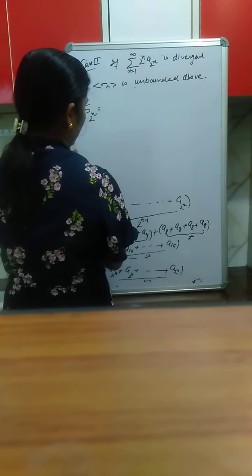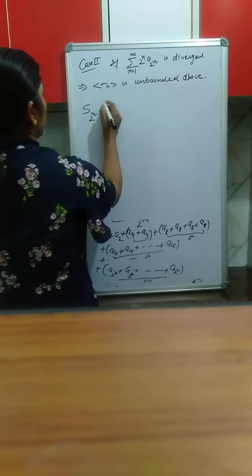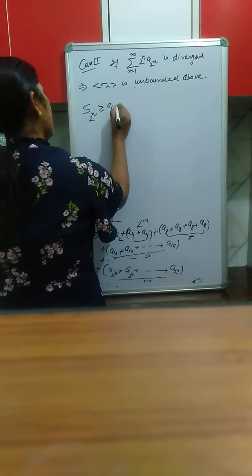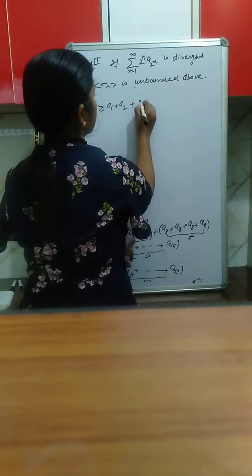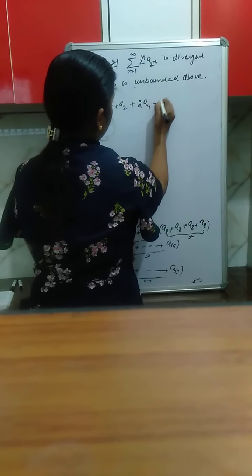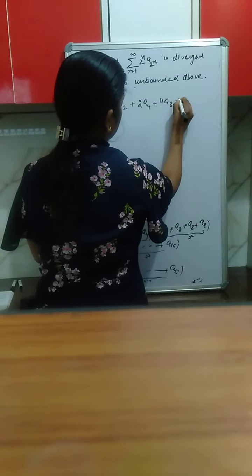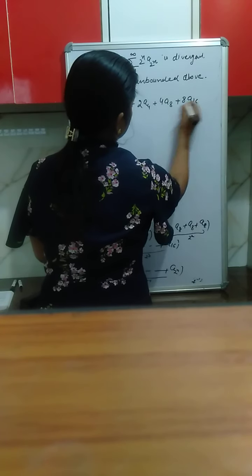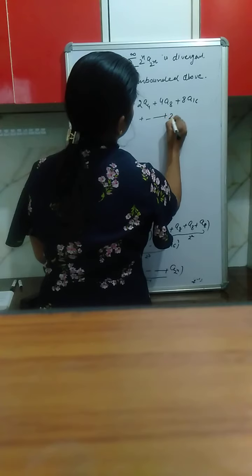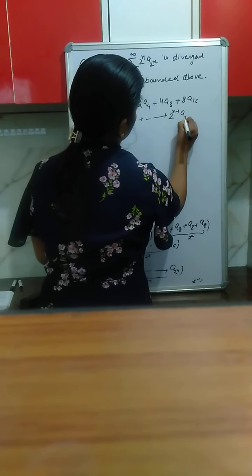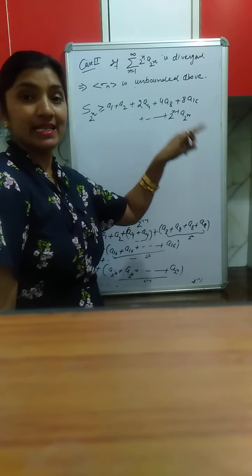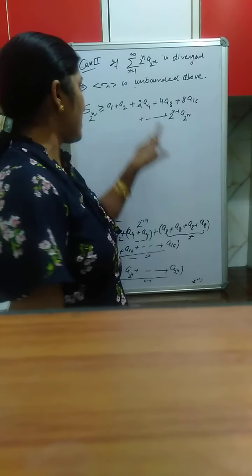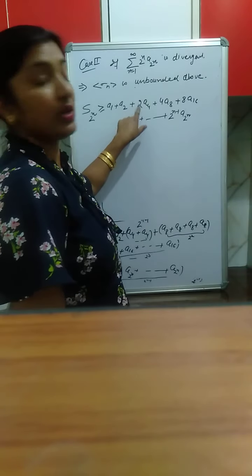S2n is greater than or equal to a1 plus a2 plus 2 times a4, then 4 times a8, then 8 times a16, and in the last 2 raised to the power n minus 1 times a2 raised to the power n. Now we want to make the series which is 2 raised to the power n, a2 raised to the power n, so we have to multiply and divide by 2.